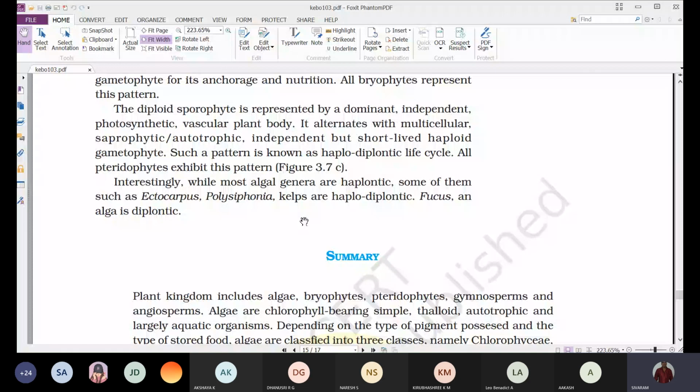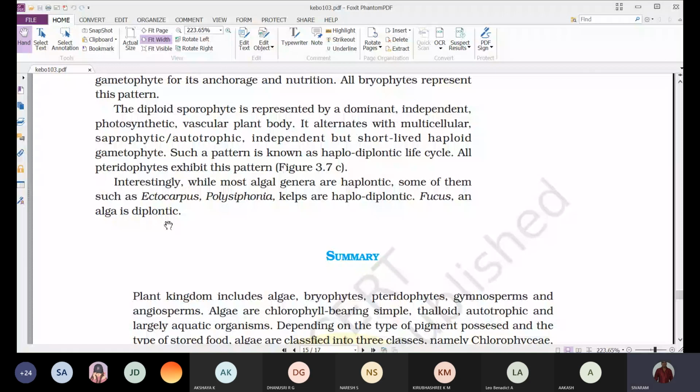So in algae, most of them are haplontic, but few exceptions are there, like Ectocarpus and Polysiphonia, Kelps. The brown algae are showing haplodiplontic life cycle, and another organism, Fucus, which is also a representative of brown algae, is showing diplontic life cycle.